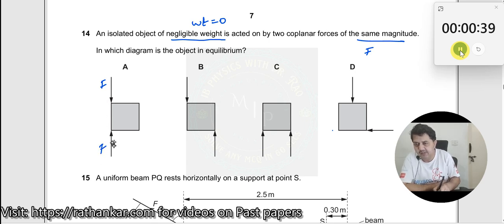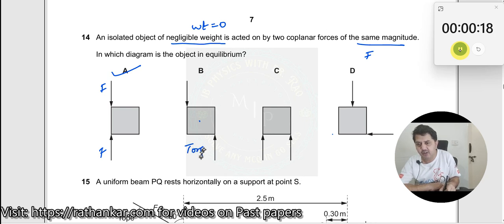These two forces are acting equal and opposite. So, possibly this could be in equilibrium, because weight is not acting here, so both of them are acting here, so the forces will cancel. If you look at this point over here, about this central point, so this is acting here, this is acting here, it has some dimension, so there is a possibility that this could exert a torque over here.